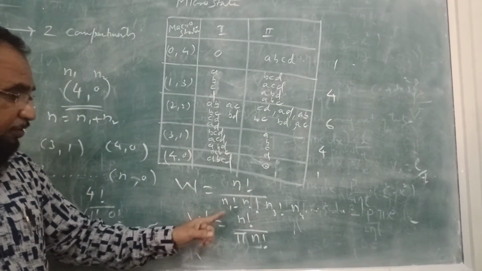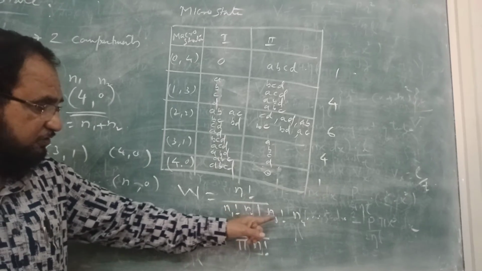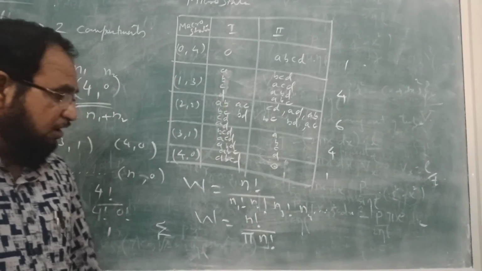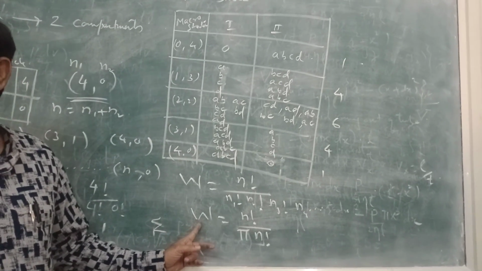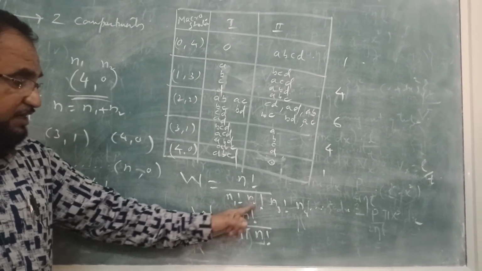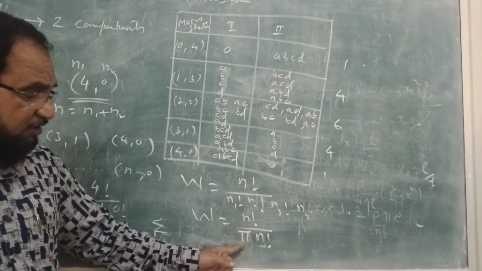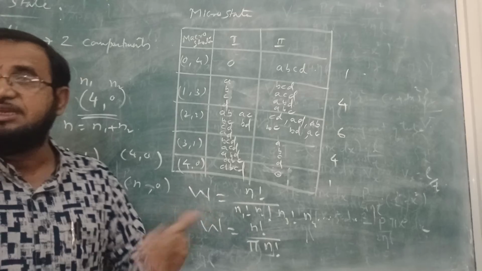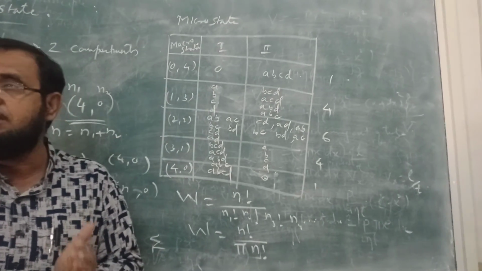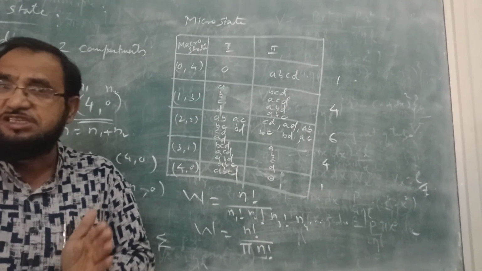So we can write the number of ways in which the particles can be distributed as n factorial upon n1 factorial, n2 factorial, n3 factorial, n4 factorial and so on. Or in short we can say that the number of ways, W, in which the particles can be distributed is n factorial upon the product of n_i factorial. Here n means n1 plus n2 plus n3 and so on, meaning the combination of all the number of distinguishable particles.